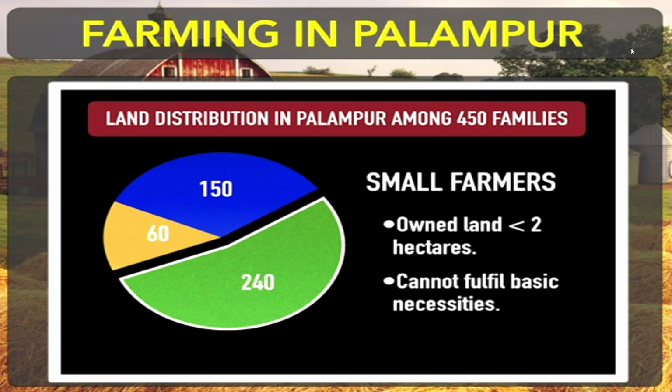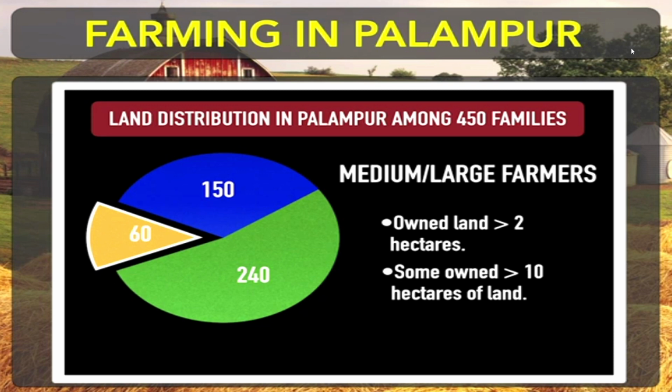So these people work on the fields of other people along with their own fields. I mean to say, they work on their own field as well as on the field of other people whenever they get leisure time. So 240 families belong to the small farmers category, owning land less than 2 hectares. Now we'll move to the next one, the 60 families.